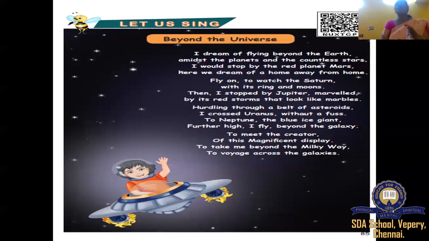So the poet wants to see the God, the creator. How magnificent! Okay, when you see the solar system, the Milky Way, the galaxy, the earth where we are living, it's all wonderfully made by God. That's why the poet wants to take his journey. Okay, his journey is a very long journey. He's going to cross the universe and also wants to go beyond the Milky Way, and the voyage across the galaxy.